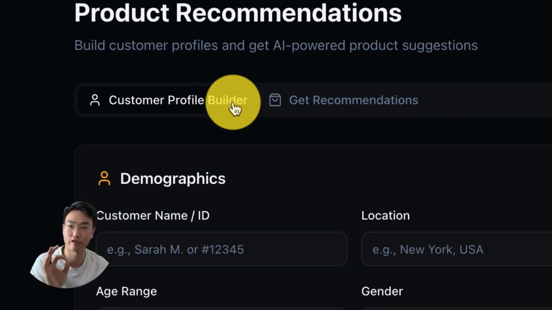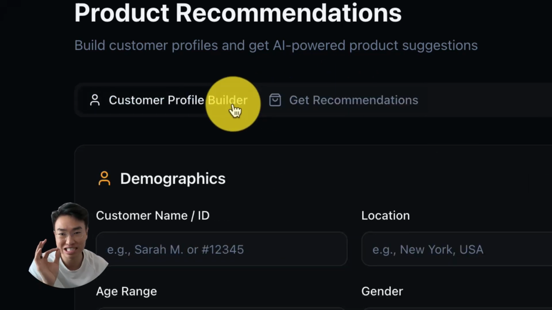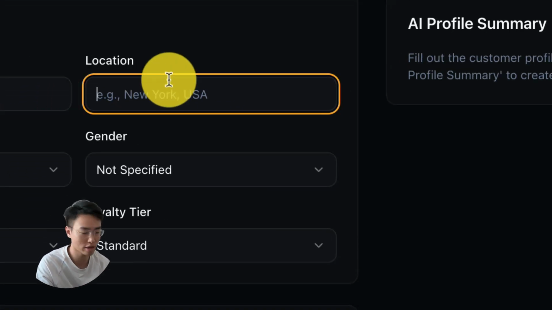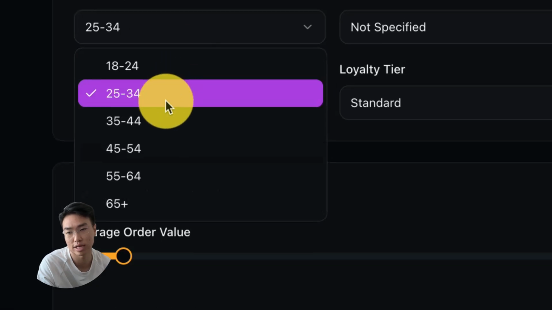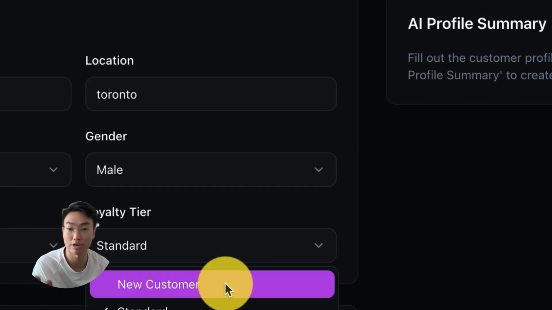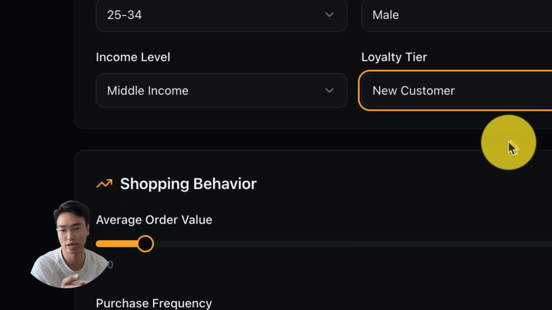The fact that it forces you to use customer profile first before you get this is specifically designed for success. The first thing you want to do is type in a name. Let me call John, okay? My location, I am in Toronto, okay? Very simple. My age, that's my age. Gender, I'm a male, I use myself, I'm a middle income, I'm a new customer. For those who are starting from zero, that's why I'm teaching you, because as you scale, as your revenue goes up, you can choose differently.